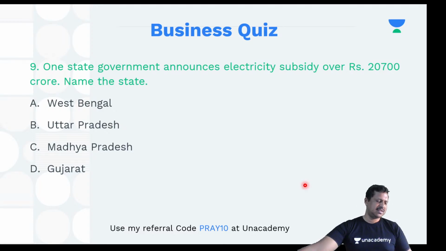Yes, Shuk Charan Kar, you can write the answer. All right.